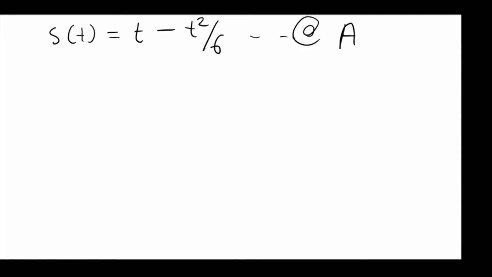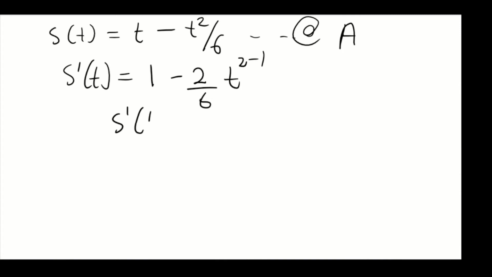So how do we do that? We need to first find the derivative of this position, which is going to be 1 minus, we drop the 2, 2 over 6 T to the power 2 minus 1. So S prime is equal to 1 minus, dividing this out, T over 3, right? Now since we derived, we're going to equate S prime of T to 0.